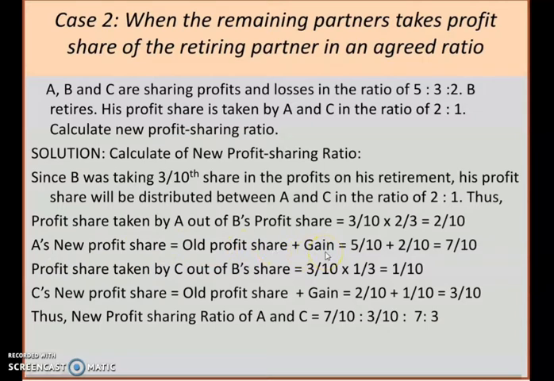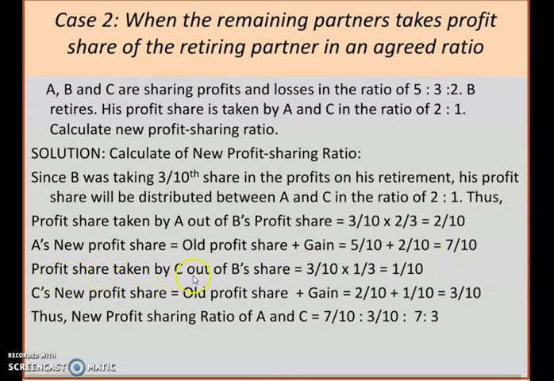So A's new profit share will be the old profit share plus what he gained from B. So what is A's old share? It's 5/10. So you can write here 5/10 plus how much he gained from B? It's 2/10. You calculated that, isn't it? So in total, now A's new share is 7/10.